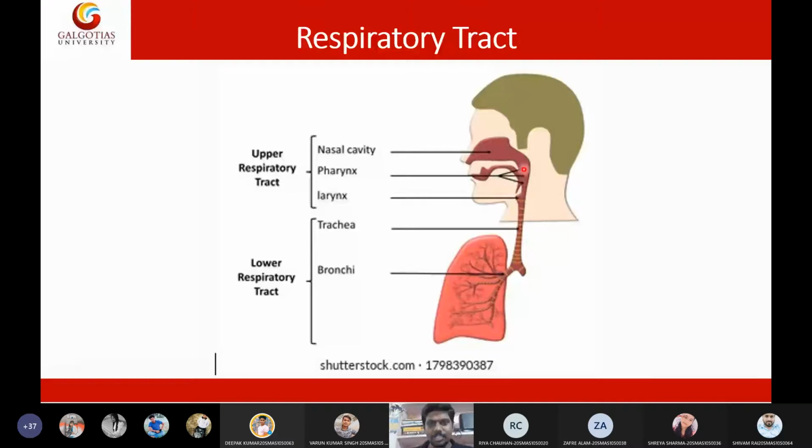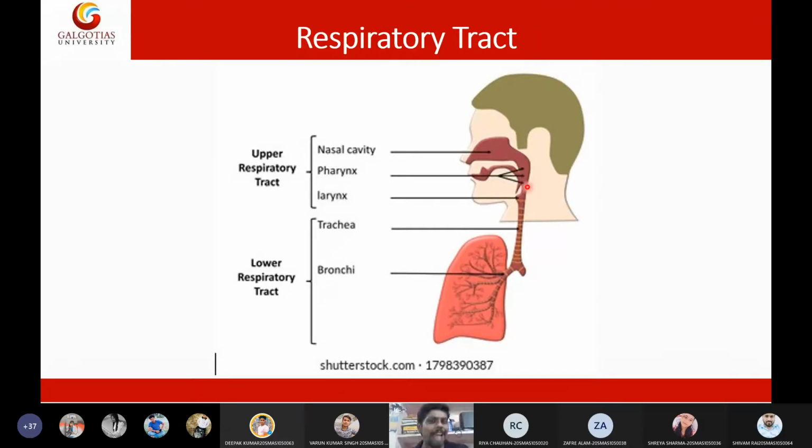In this pharynx we have three regions, students: oropharynx, nasopharynx, and laryngopharynx. The pharynx that is present near the nasal cavity is called nasopharynx, the pharynx that is present near the mouth is called oropharynx, and the pharynx that is present near the larynx is called laryngopharynx. Together these three are called the pharynx.